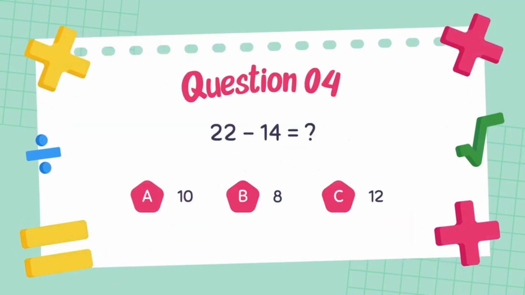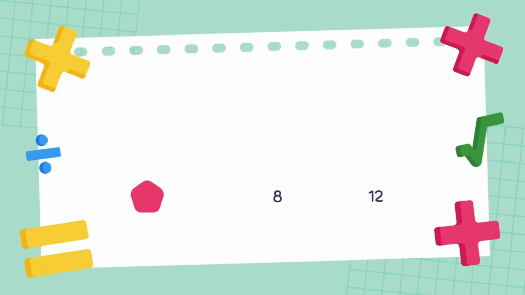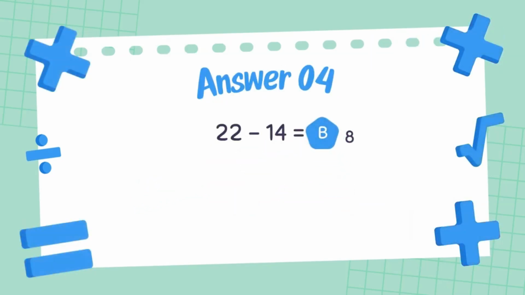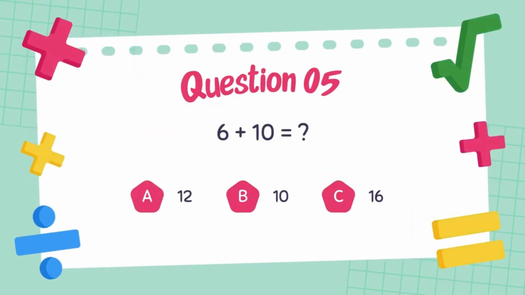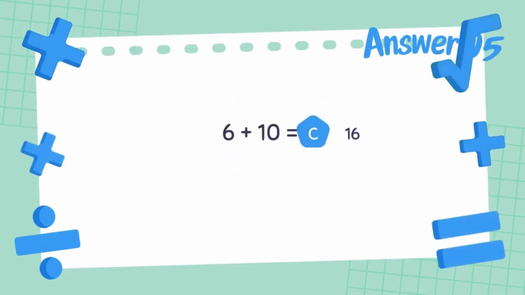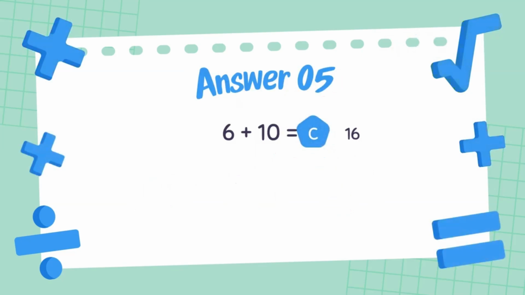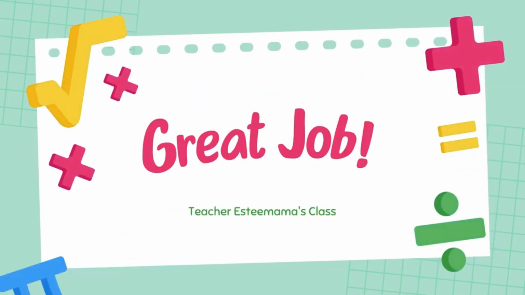Question 4. 22 minus 14 equals? Is it A, 10, or B, 8, or C, 12? Answer 4. 22 minus 14 is B, 8. Question 5. 6 plus 10 equals? Is it A, 12, or B, 10, or C, 16? Answer 5. 6 plus 10 is C, 16. Great job! Teacher Estimama's class.